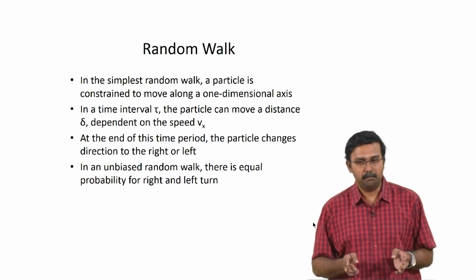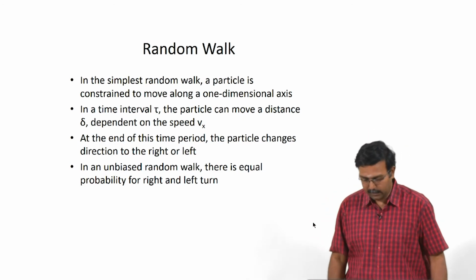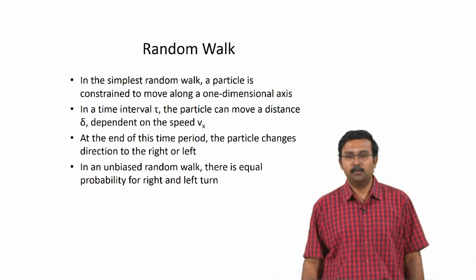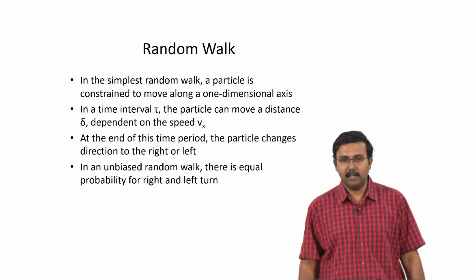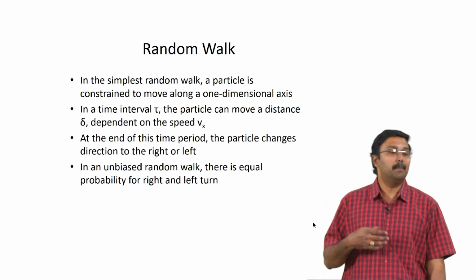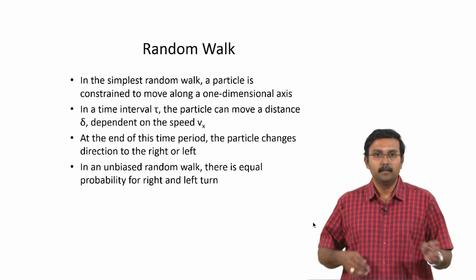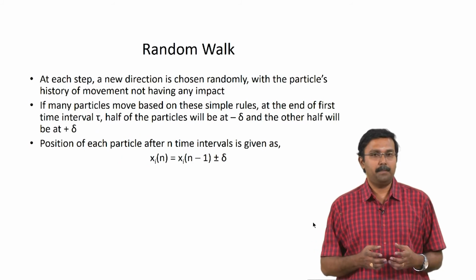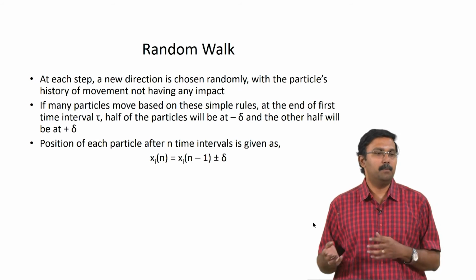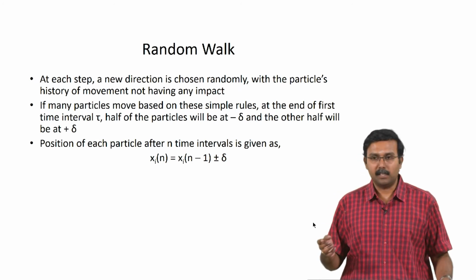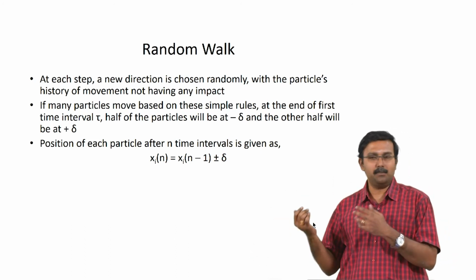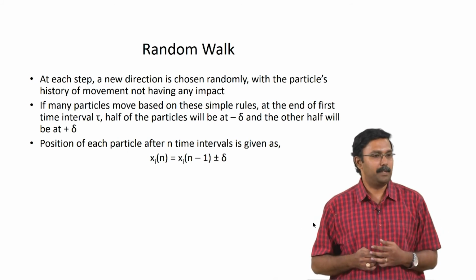You understand? So, I am walking towards a certain direction. So, from here let us say I am walking like this, and if 3 steps are my persistence walk, then I can turn left or right, and either way is fine. So, I do not really have a preference, and that would be an unbiased random walk. So, at each step a new direction is chosen randomly, with the particle's history of the movement having no impact. That is quite logical, right. If you were to think about the cell, once it gets detached from the previous site, that has no role to play in where the cells are moving towards.